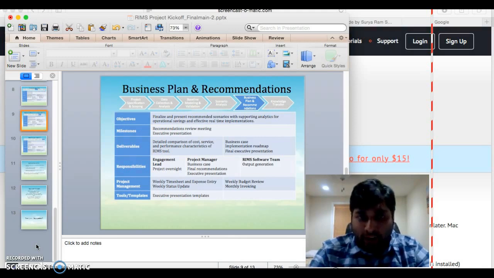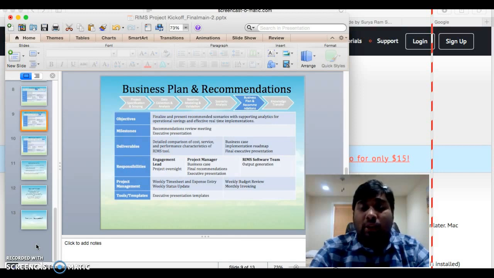Business plan and recommendation. This is to finalize and present the recommended scenarios with supporting analytics for operational savings and effective real-time implementation. The recommendation review meeting will execute the presentation, and everything that you see in here, the business case, the implementation roadmap, and the final executive presentation, will be provided as part of the deliverables of this project.